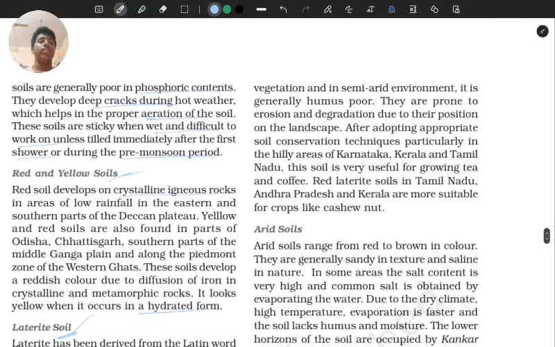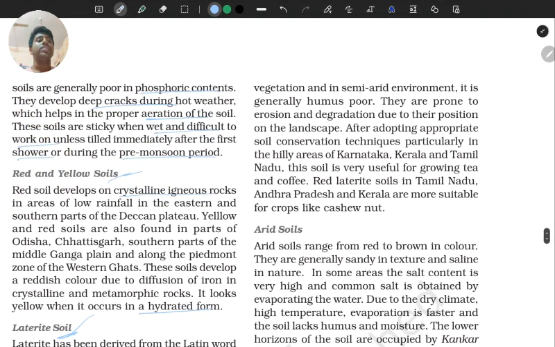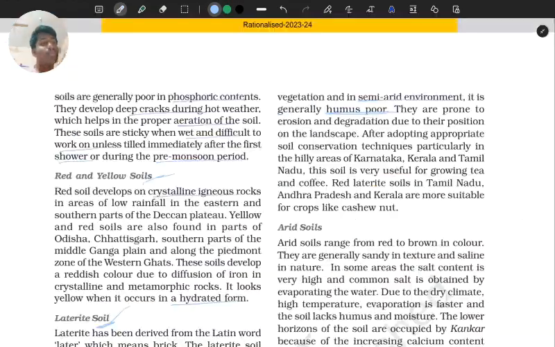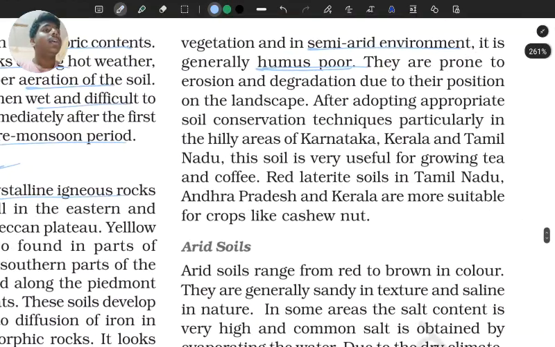ओके, मूविंग ऑन. वेजिटेशन इन सेमी एरिड एनवायरनमेंट, इट इज जनरली ह्यूमस पुअर. Okay, moving on from that, they are prone to erosion, degradation due to their position and landscape. Obviously they are found in high kind of hilltops, right?